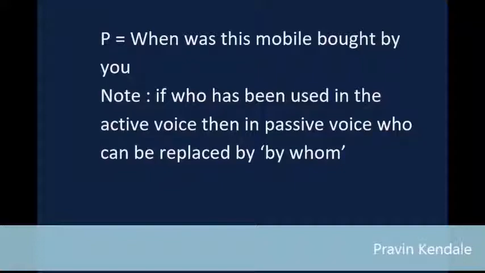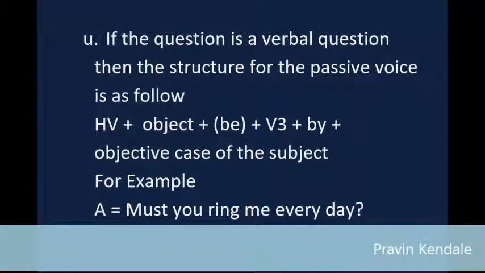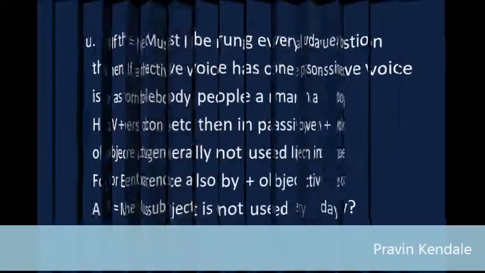U: If the question is a verbal question, then the structure for the passive voice is as follows: HV and object plus "be" plus V3 plus "by" and objective case of the subject. For example, A equals must you ring me every day? P equals must I be rung every day by you?